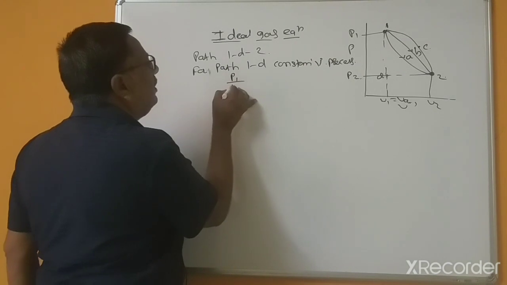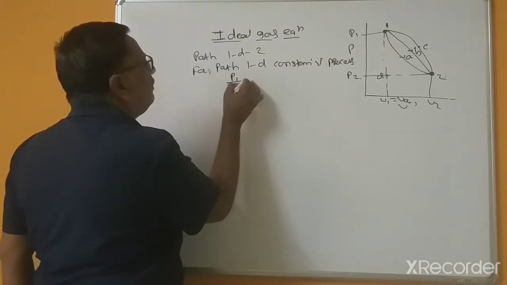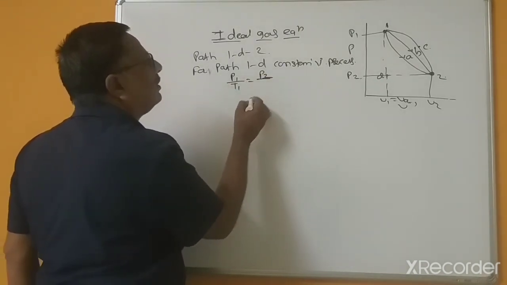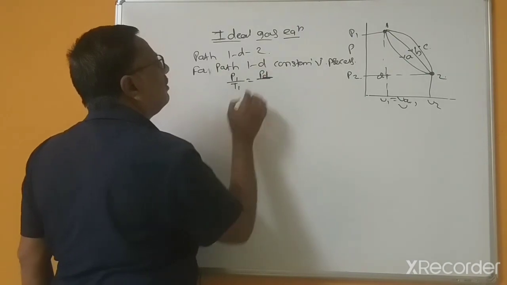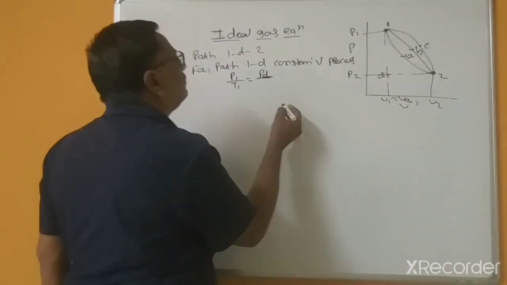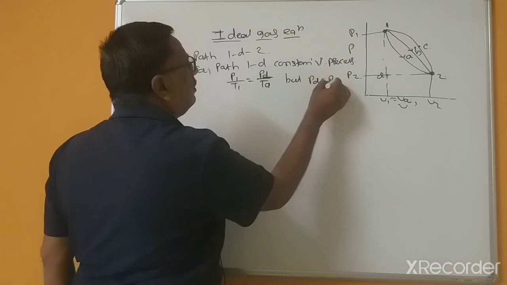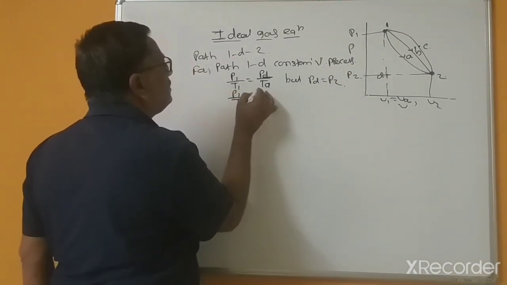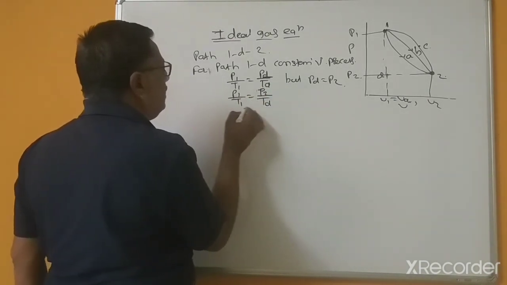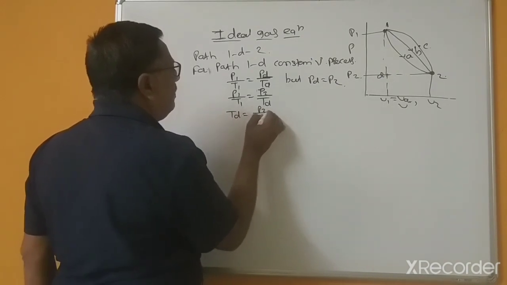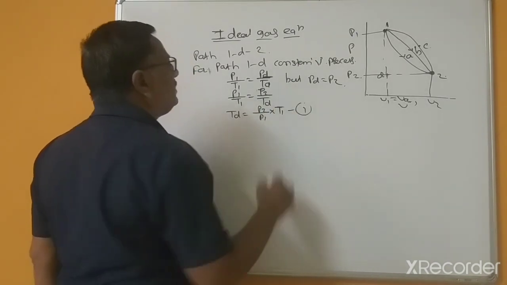P1 divided by T1 equal to PD divided by TD, but PD equal to P2, so we can write P2 divided by TD, or TD equal to P2 divided by P1 into T1. Suppose this is the first equation.